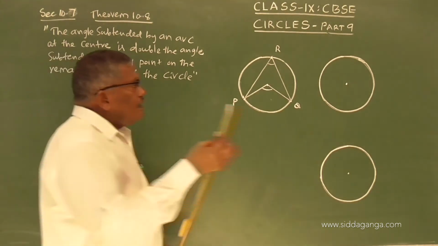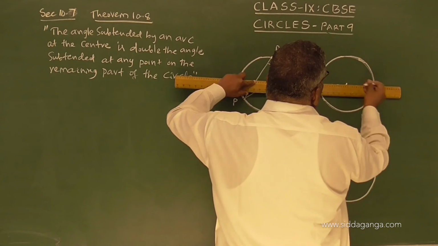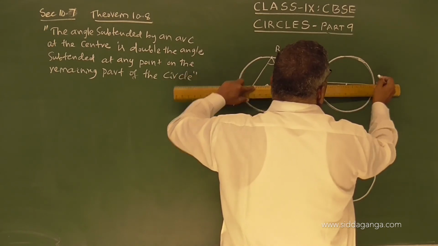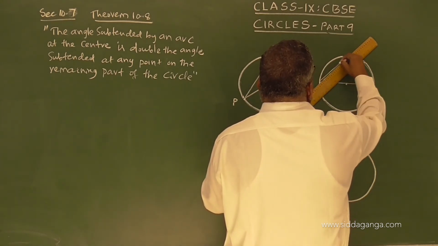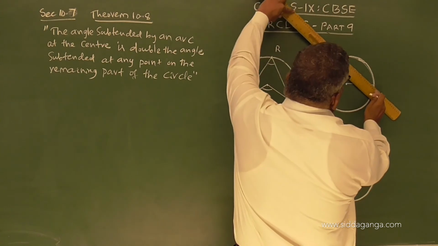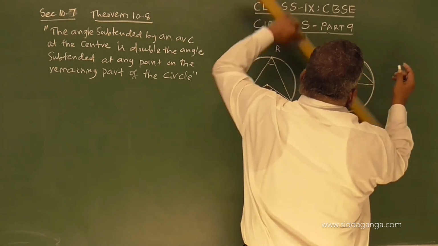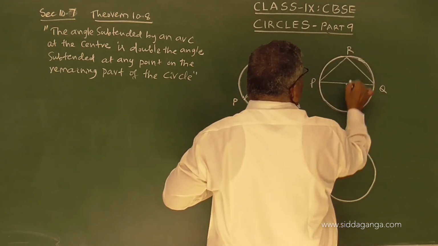So, second case, let us take PQ along a diameter. Now you join PR and QR.